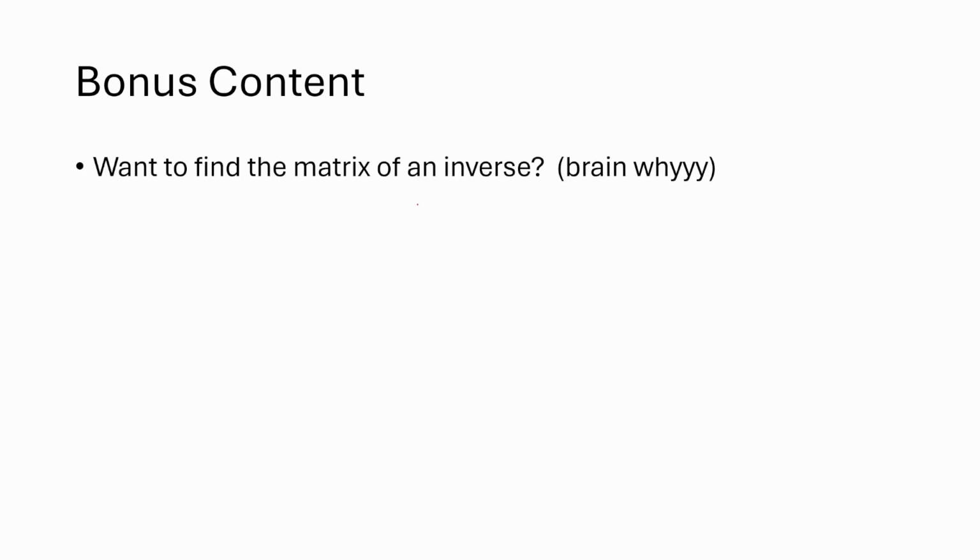Now, when I wrote this down, I thought about correcting my typo, and I was like, no, this is actually really funny because I inverted the inverse of a matrix and wrote it as the matrix of an inverse. Oh, you guys, the struggle is real. Okay, so how do we invert matrices? We do it by Gaussian elimination. This is another way. And you're like, but I thought Gaussian elimination was for solving equations.